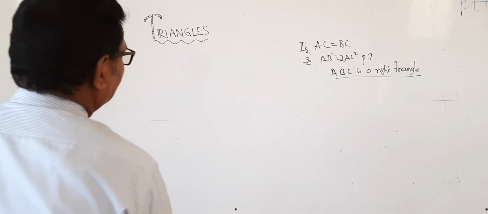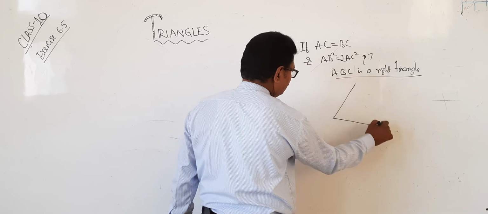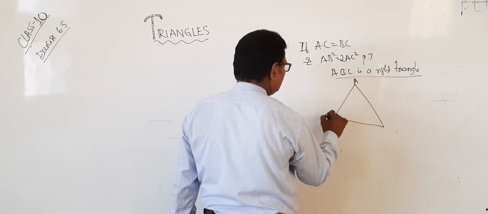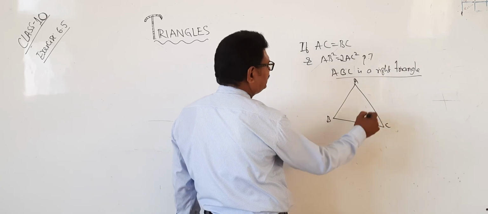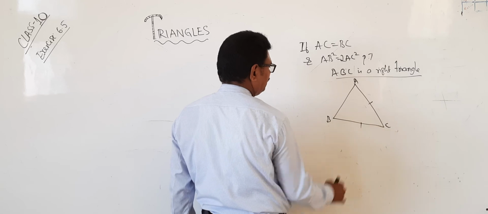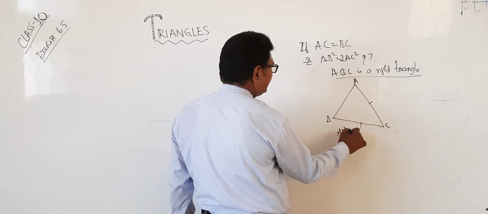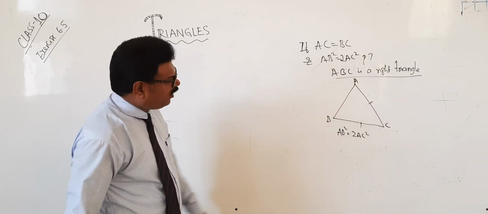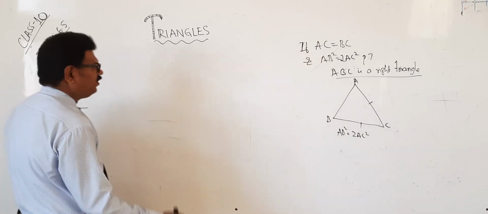Yes, one more problem. In the triangle ABC, if AC equals BC and AB square equals 2AC square, then we have to prove that it is a right angle triangle. Very, very simple. Okay?